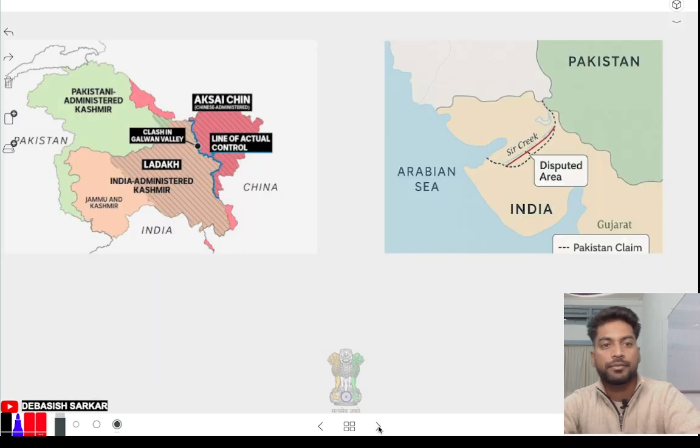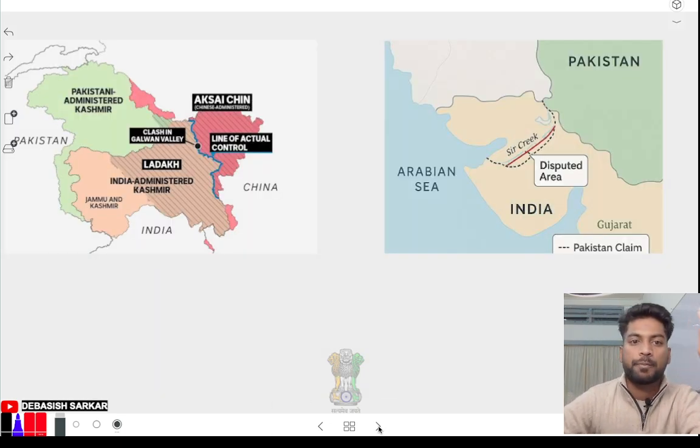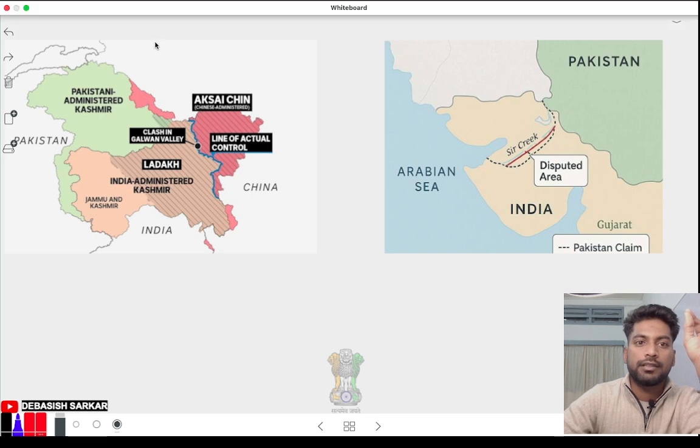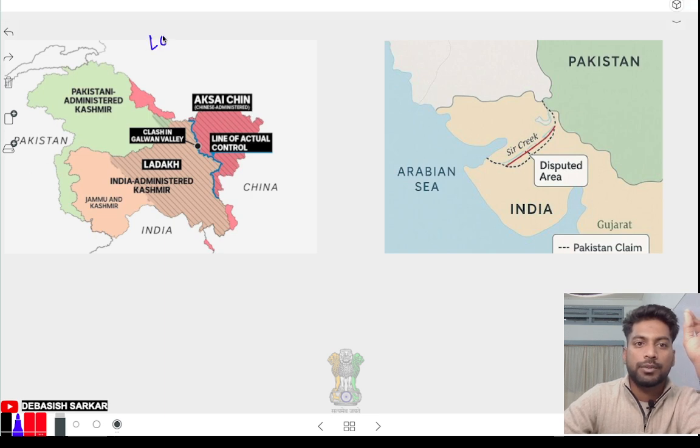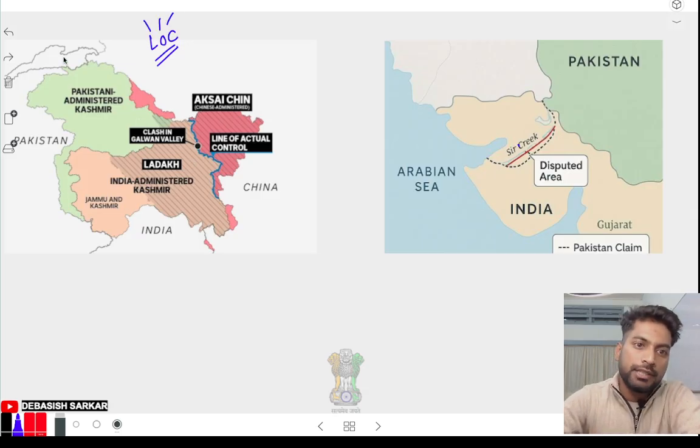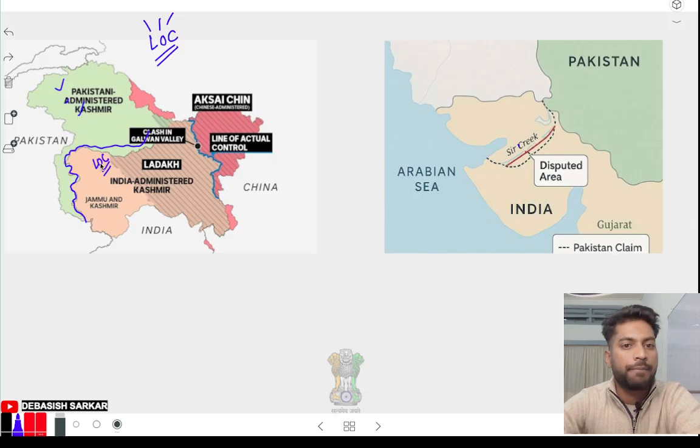Next, now see this map. We have tension with Pakistan over the LOC, line of control, and the Sir Creek dispute. Now see, you know this is India and this line is your LOC. Look, I'm drawing this line now. This is your LOC. After the LOC you will see POK, Pakistan occupied Kashmir, and this line is called LAC. Look, LAC, line of actual control.